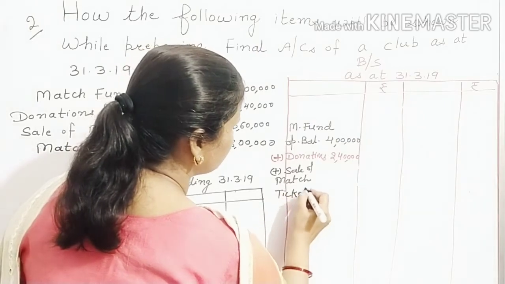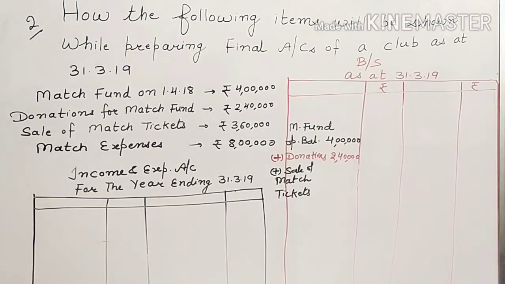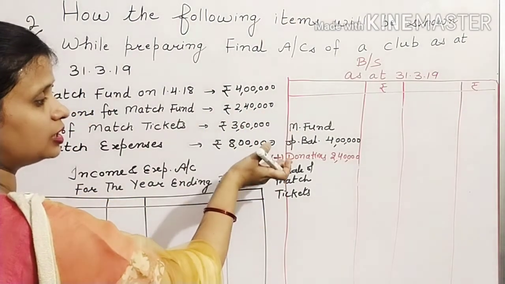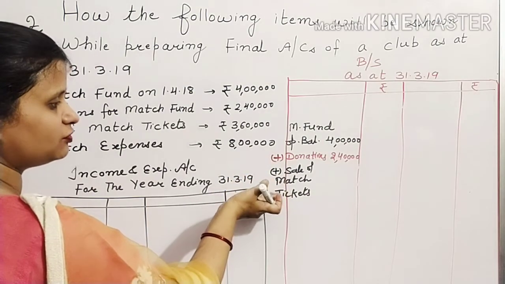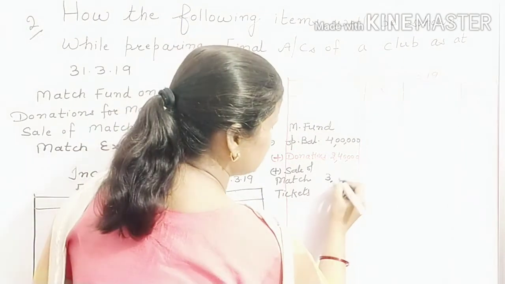Because for match expenses you have a separate fund, match fund. So whatever income, whatever expenses related to matches will be there, if income, it will be added in match fund. If any expense, that will be deducted out of match fund. 3,60,000.